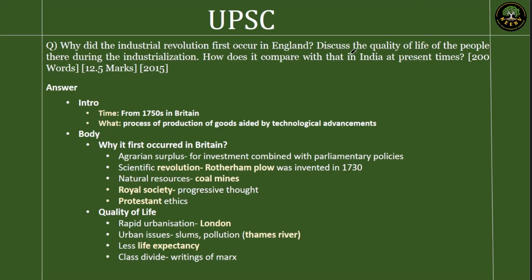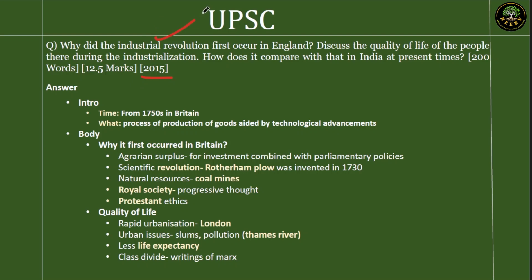We have a 12.5 mark question from 2015. Why did the Industrial Revolution first occur in England? Discuss the quality of life of the people there during the industrialization. And third part, how does it compare with that of India in present times? So it's a three-part question.